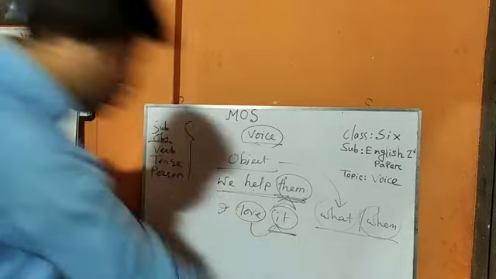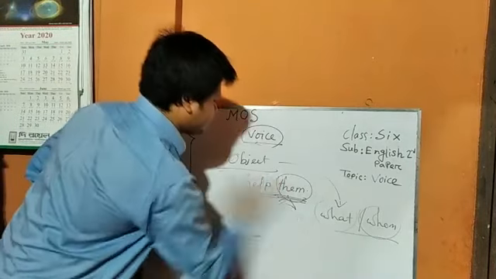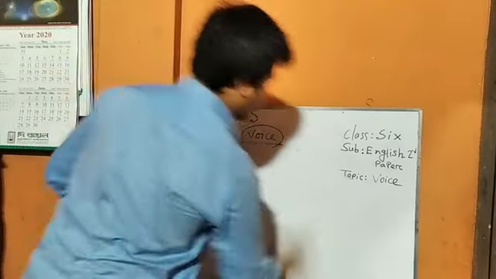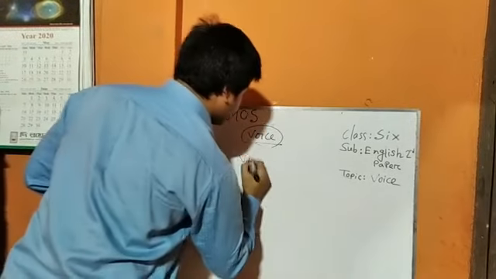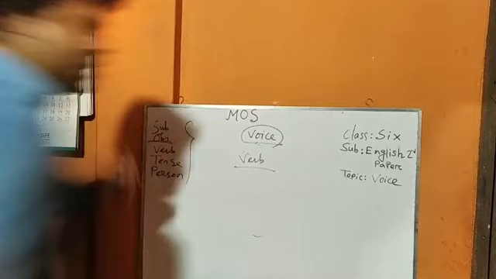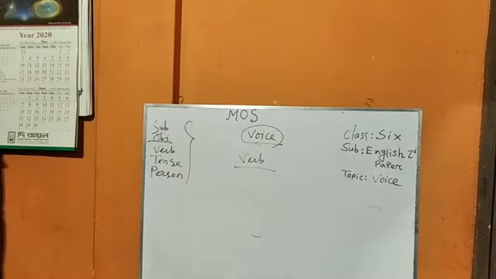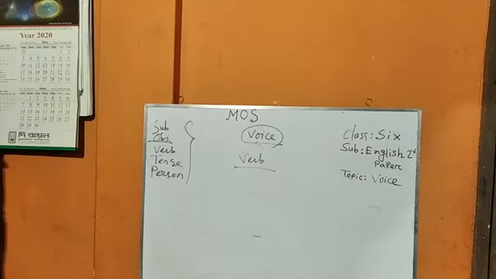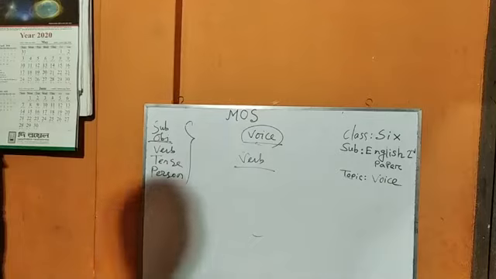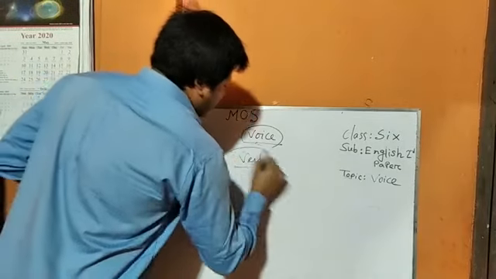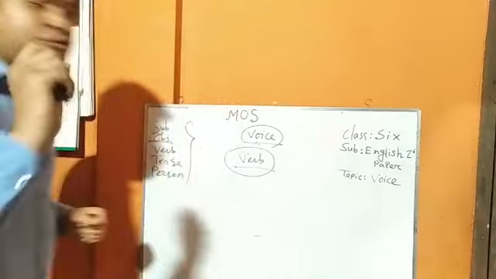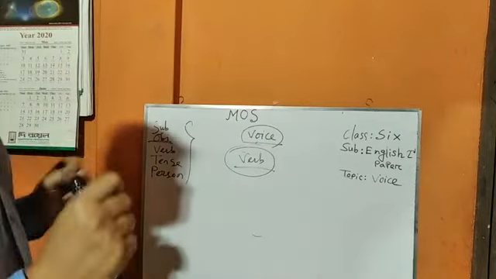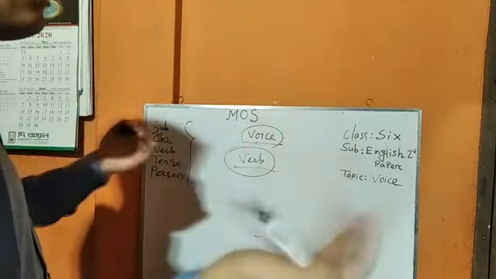Now we are going to verb. What is verb? Verb is the action. We have to trace the verb of a sentence when we change an active voice into passive voice.